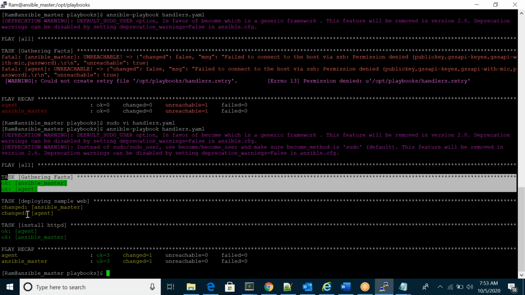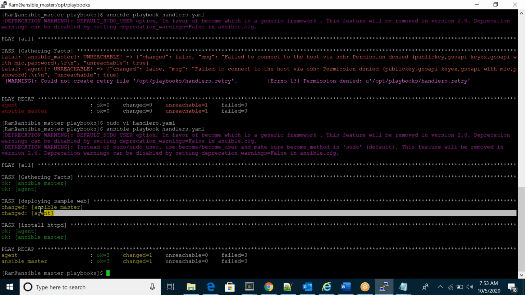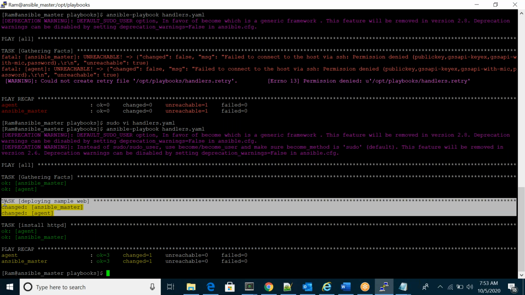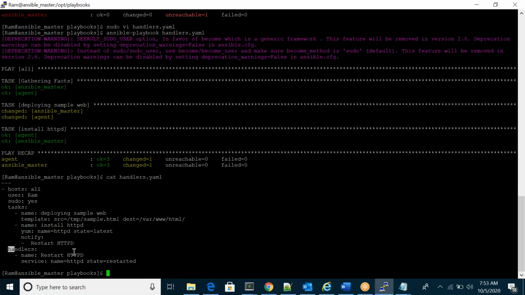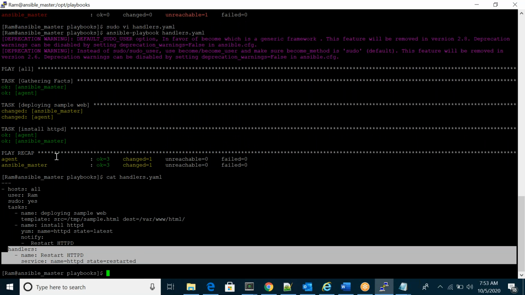So deploying sample web, it is done. Installing HTTPD, you can see here green color, why? Because it was already there. But where is my handler section? You can't see it here. I can't find my handler section.